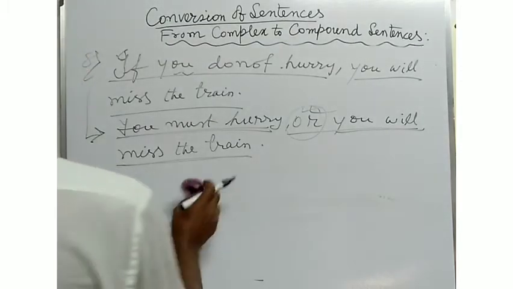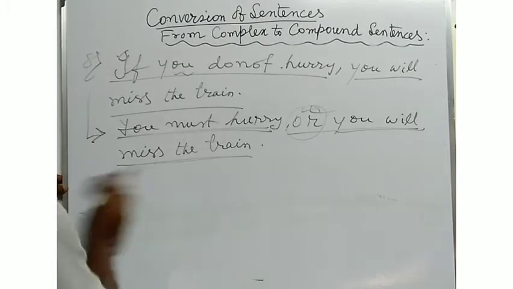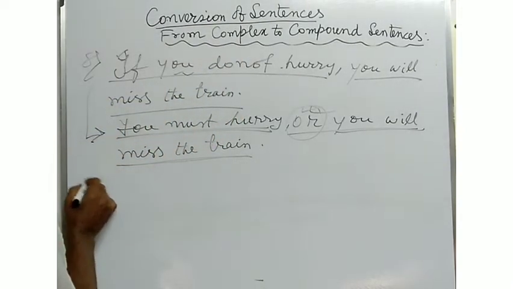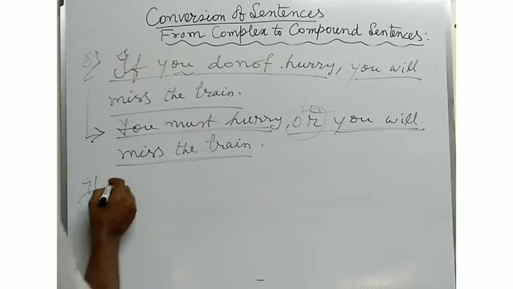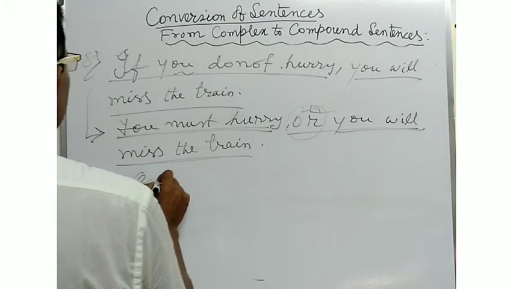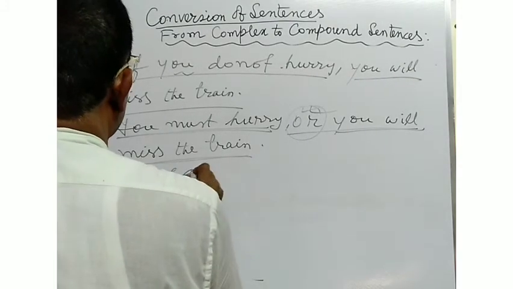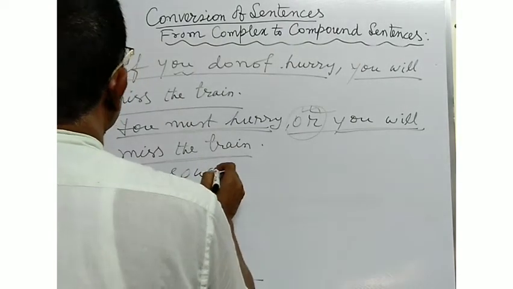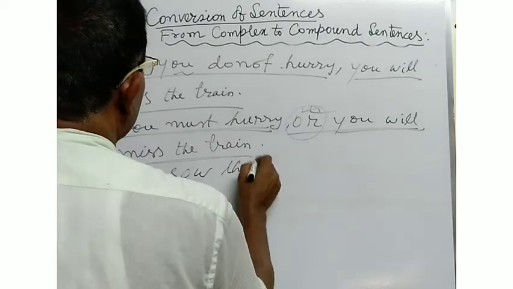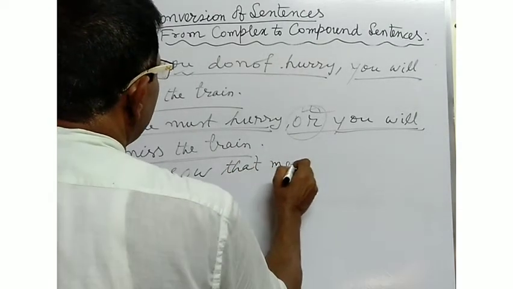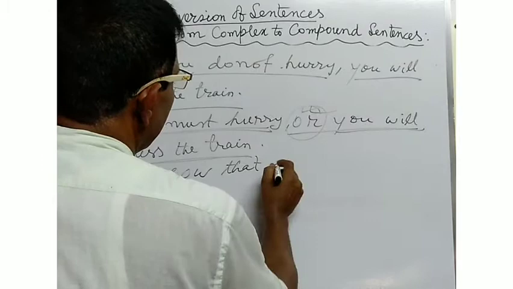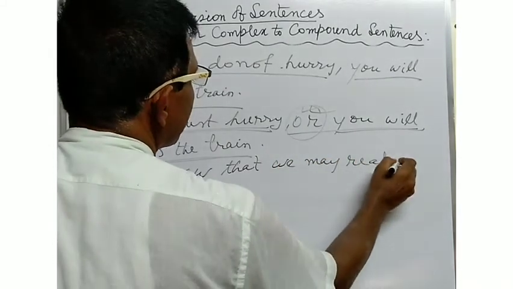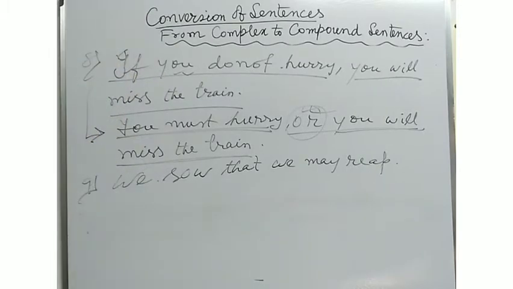Now, in another more example, you will see. We saw that we may reap.